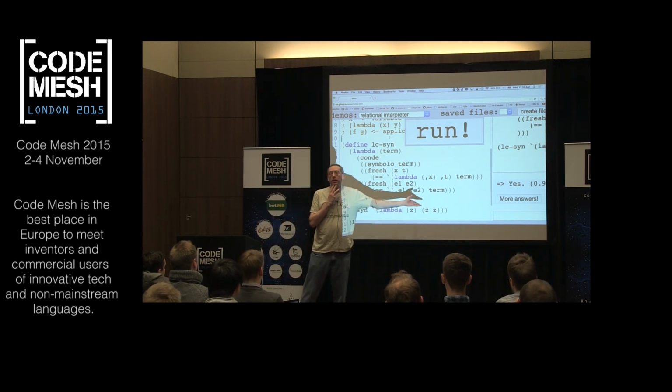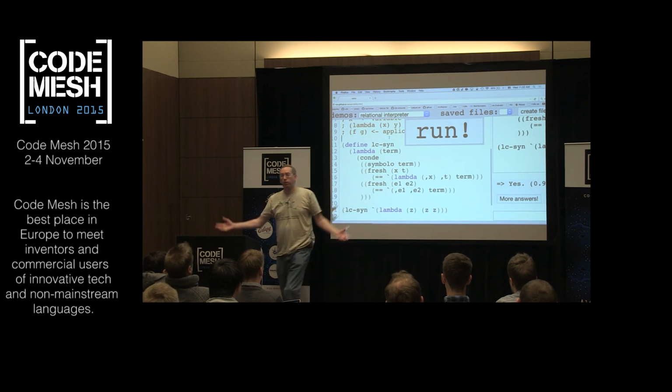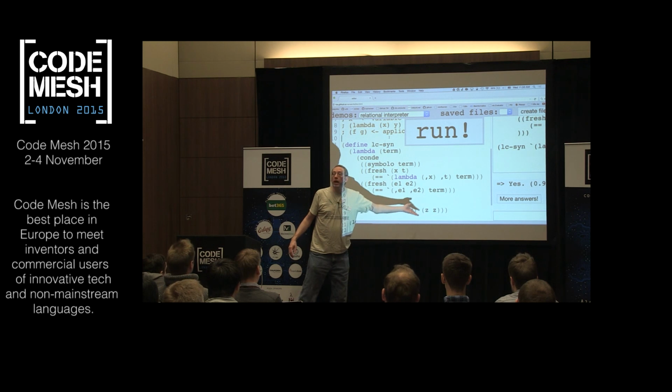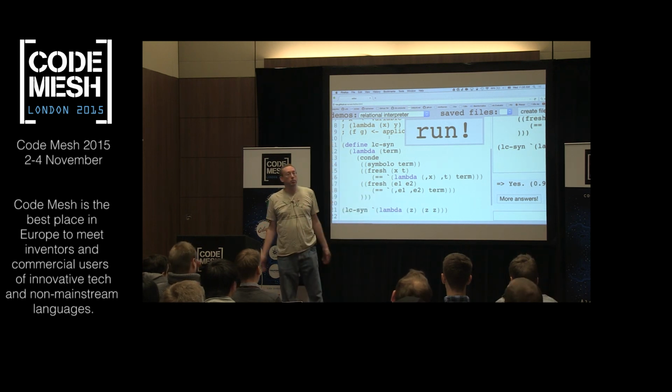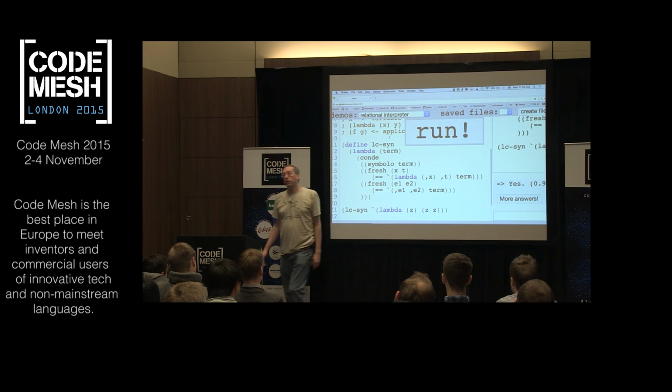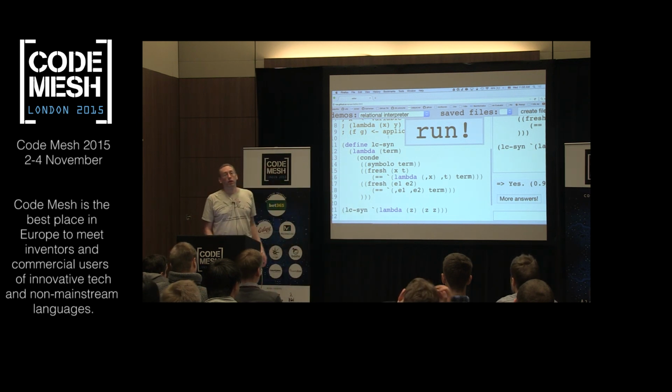So right now, we're having to give a fully ground or fully specified lambda calculus term. And we're verifying, validating that term, making sure it's syntactically legal. But it'd be really cool if we could instead put in a logic variable and say generate a valid lambda term. So let's try that.